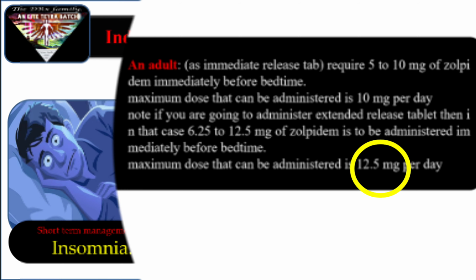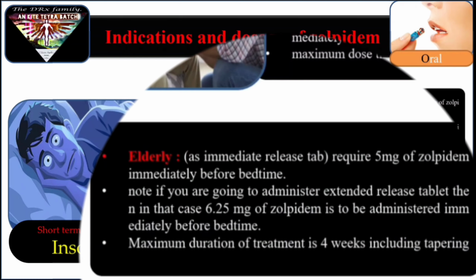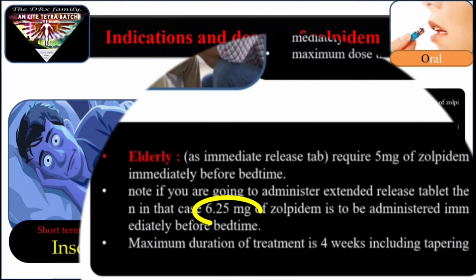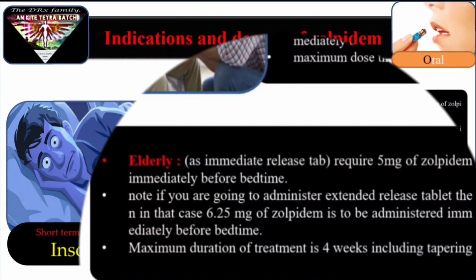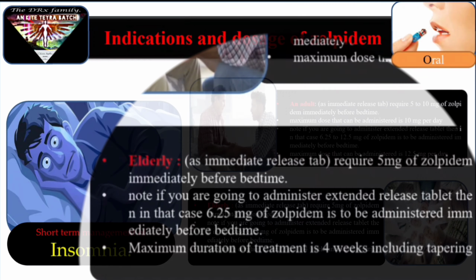Now elderly, as immediate release tablet require only 5 mg of zolpidem immediately before bedtime, and note, if you are going to administer extended release tablet, then in that case 6.25 mg of zolpidem is to be administered immediately before bedtime. And the maximum duration of treatment in both the cases, either I am talking about adult or elder persons, is 4 weeks including tapering dose. Tapering dose means just gradually decreasing the dose along with time.